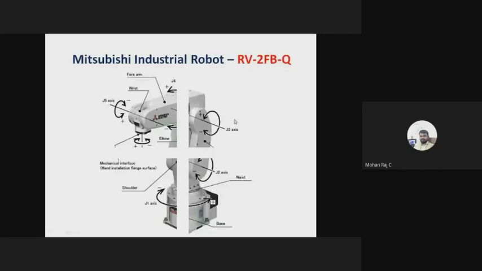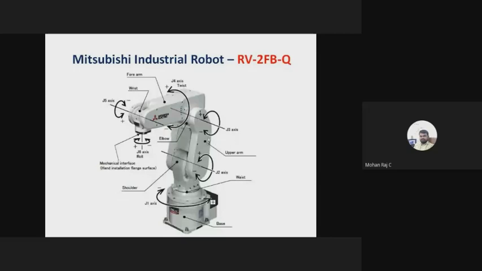If you see that RV2FBQ, I told you there are 6 axes. This is the J1 axis, joint one, and we call it the base. This is the waist, and this is the J2 axis, right? Positive means it can move in the forward direction, negative means it can move in the reverse direction, or positive means forward rotation, negative means reverse rotation. This is J2, or we call it the shoulder. And the third one is the upper arm, right?